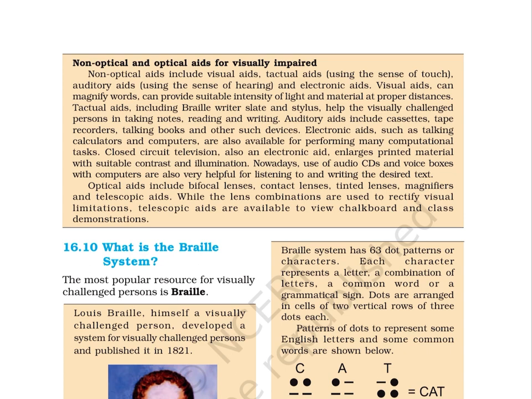Non-optical aids include visual aids, tactual aids using the sense of touch, auditory aids using the sense of hearing, and electronic aids. Visual aids can magnify words, can provide suitable intensity of light and material at proper distances. Tactual aids, including braille writer slate and stylus, help the visually challenged persons in taking notes, reading, and writing.